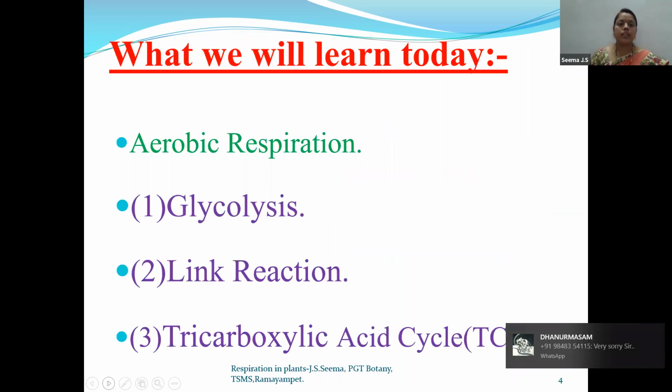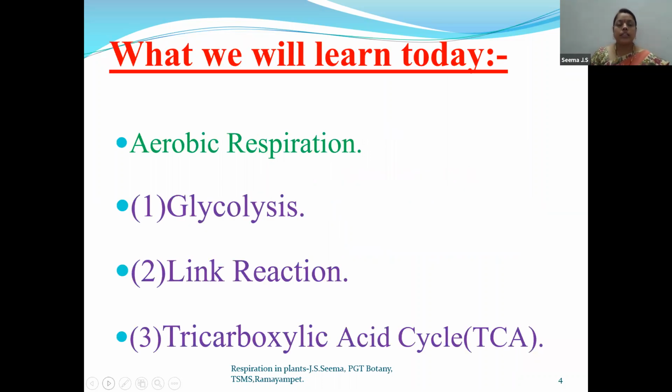Now, let us see the further topic. What is it that we are going to discuss today? Today we are going to discuss aerobic respiration. Aerobic respiration has mainly 4 steps. First one is glycolysis, second one is link reaction, third one is tricarboxylic acid cycle. Let us discuss these 3 steps and then we'll go to the further, that is ETS.